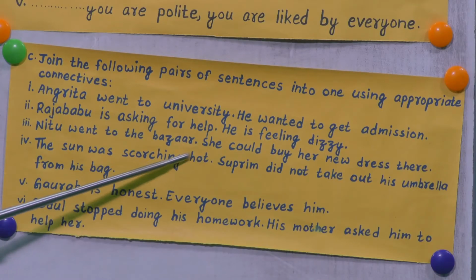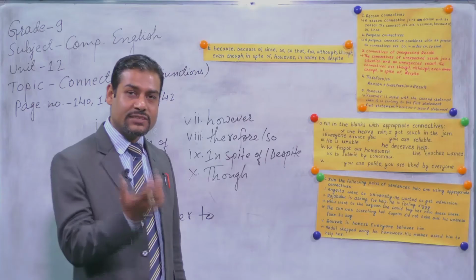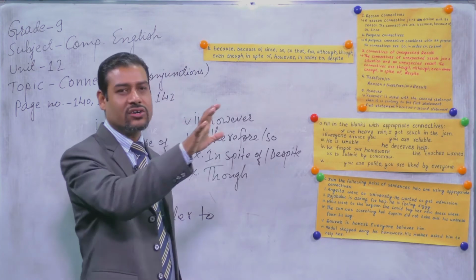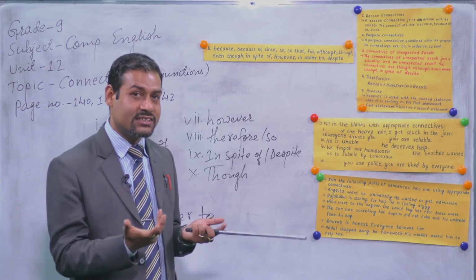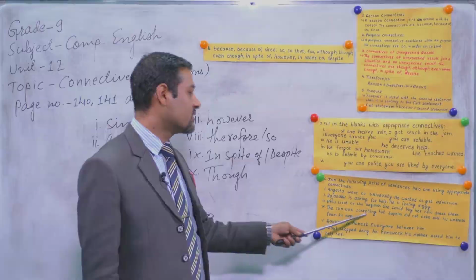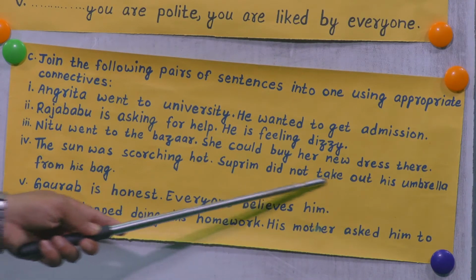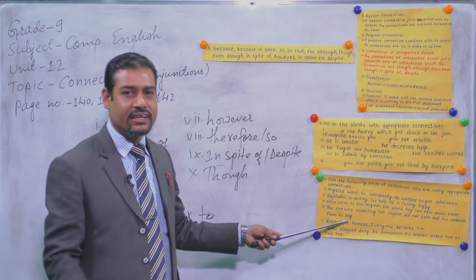The sun was scorching hot. Supreme did not take out his umbrella from his bag. Our expectation is that when there is very hot sun, then we have to use an umbrella. But Supreme is not using that. So it is an unexpected result. That's why you can write, although the sun was scorching hot, Supreme did not take out his umbrella from his bag. So you have to write down this sentence again in your notebook.